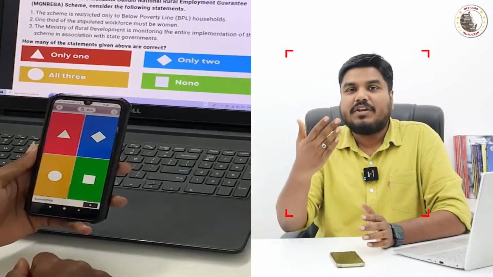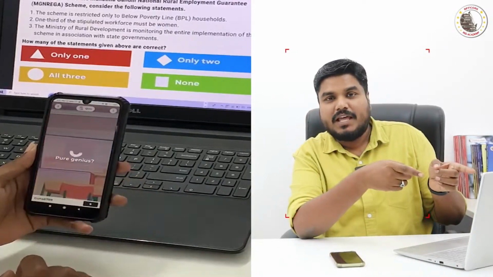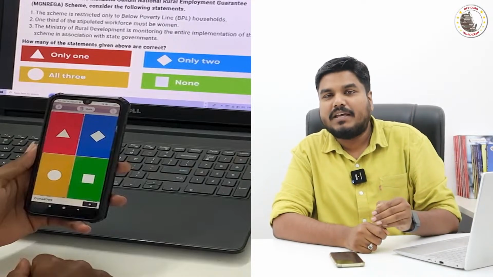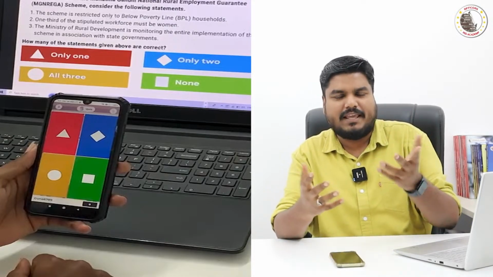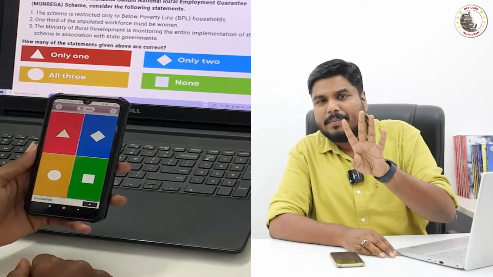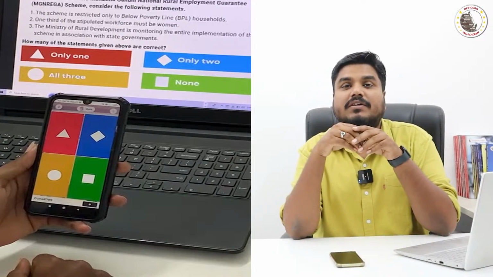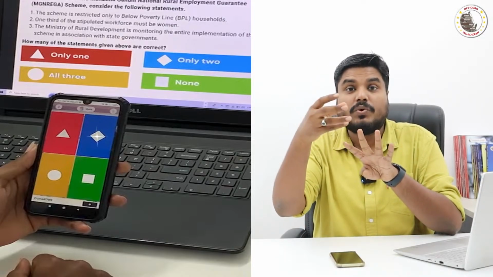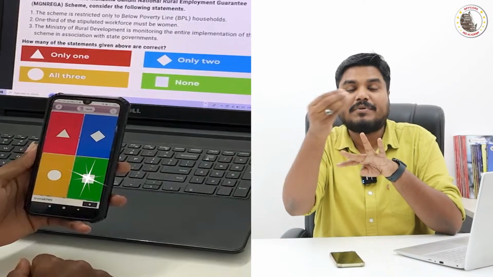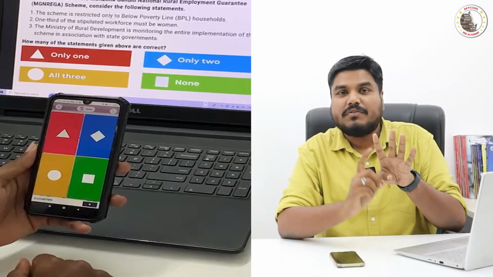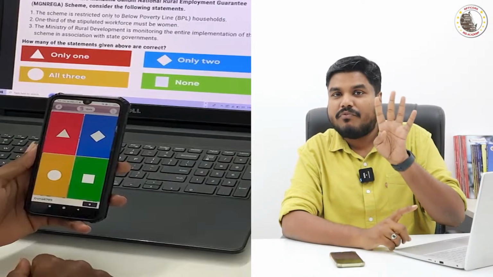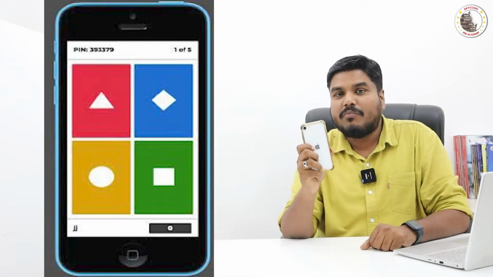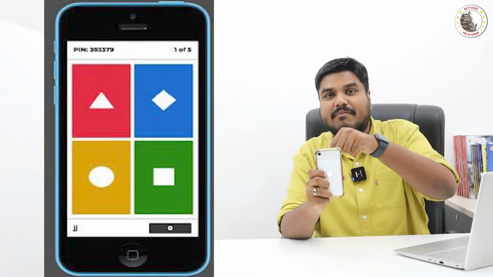In the live video, I will be showing you the question. The question will be followed by 4 options as usual, A, B, C, D. The 4 options will have a color code. Option A is red, option B is blue, option C is green, option D is yellow. So the 4 options will have 4 different color codes. In your mobile phone, you have installed the Kahoot application.